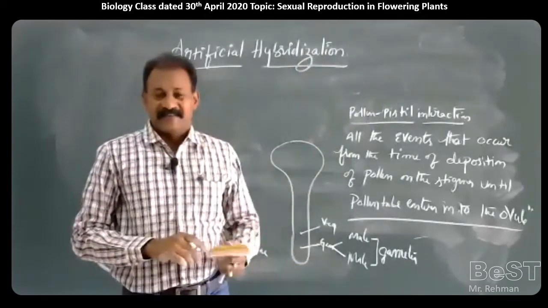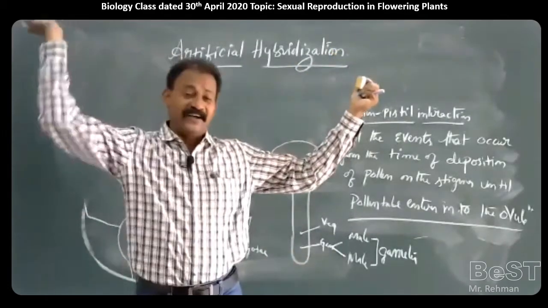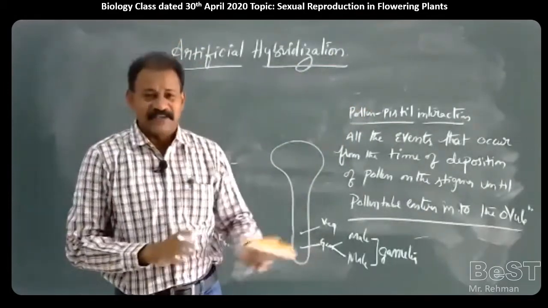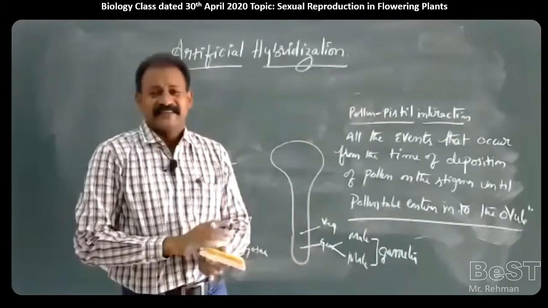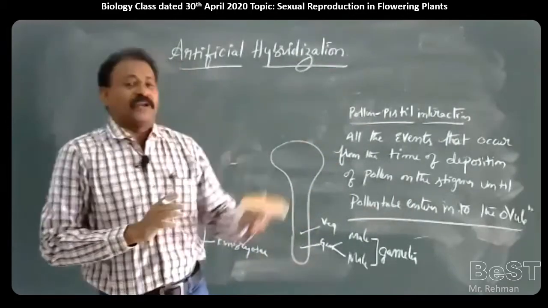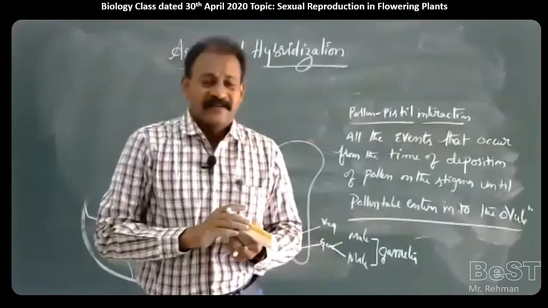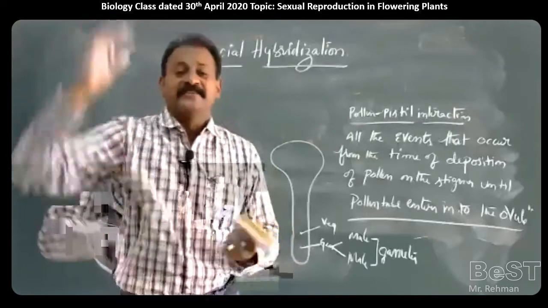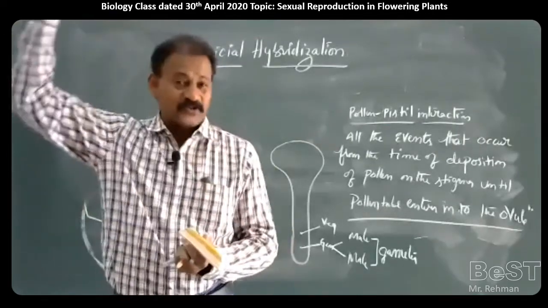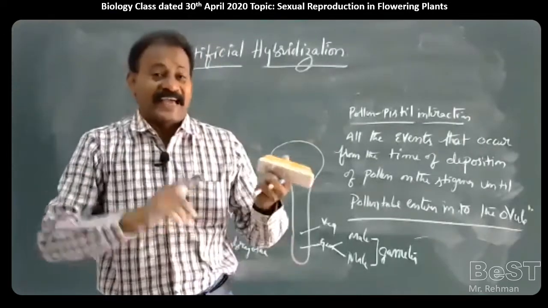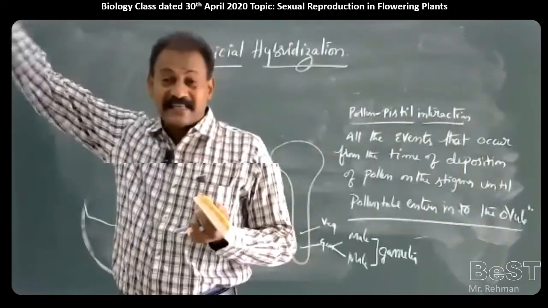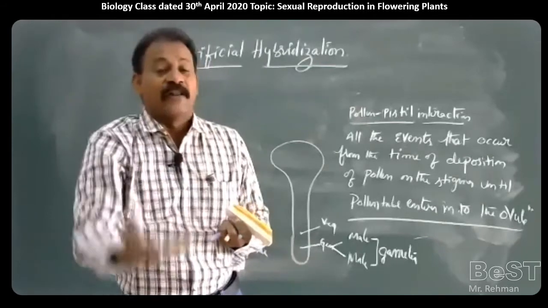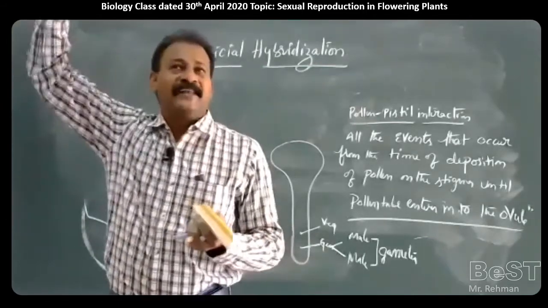It happens naturally through various pollinating agents: wind, insects, birds or bats, bees, wasps, moths, ants. So during natural hybridization, we cannot expect which type of pollen is falling on the stigma, where the source of pollen is, what the characters of the plant releasing this pollen are, and what the characters of the female plant are.